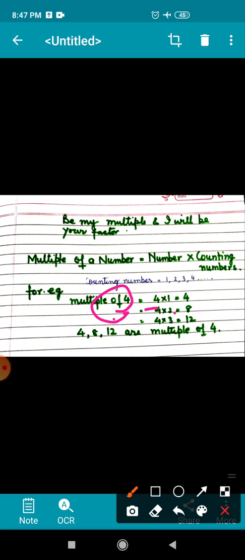Counting numbers are 1, 2, 3, 4, 5, 6, 7, 8, 9, 10 and so on. Here I have multiplied 4 by 1, 2 and 3. So we have got 3 multiples of 4, that is 4, 8 and 12. And these numbers are completely divisible by 4.